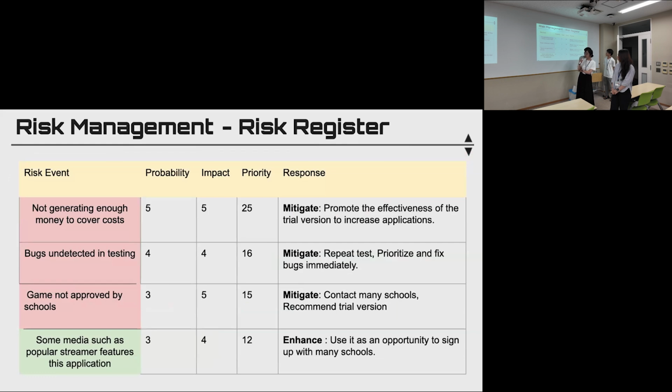This is our risk analysis. We will focus on these risk events. For the risk that's not generating enough money to cover costs, we'll take the mitigate response that promotes the effectiveness of the trial version to increase application. And for the risk that bugs are detected in testing, we will also take the mitigate solution response that repeat test and prioritize and fix the bugs immediately.